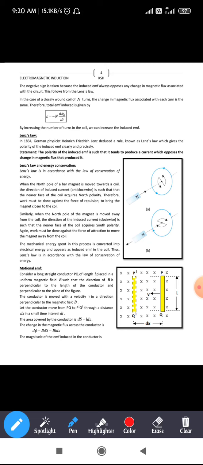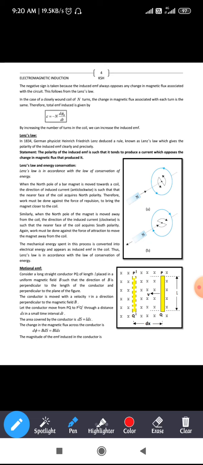Lenz's law is in accordance with the conservation of energy. The statement of Lenz's law is that the polarity of the induced EMF is such that it tends to produce a current which opposes the change in magnetic flux. So the EMF induced in the coil always opposes the change in magnetic flux. That is the statement of Lenz's law, and it is regarding energy conservation. Next, coming to motional EMF.